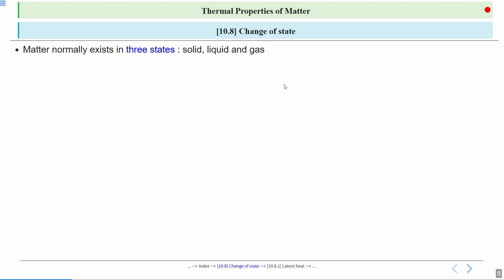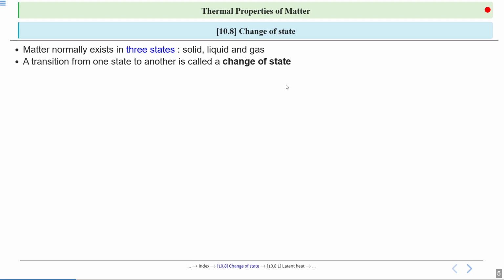10.8 change of state. All right. So we know matter exists in three states: solid state, liquid state, and gaseous state. Now here the question arises: how does matter change from one state to another state?